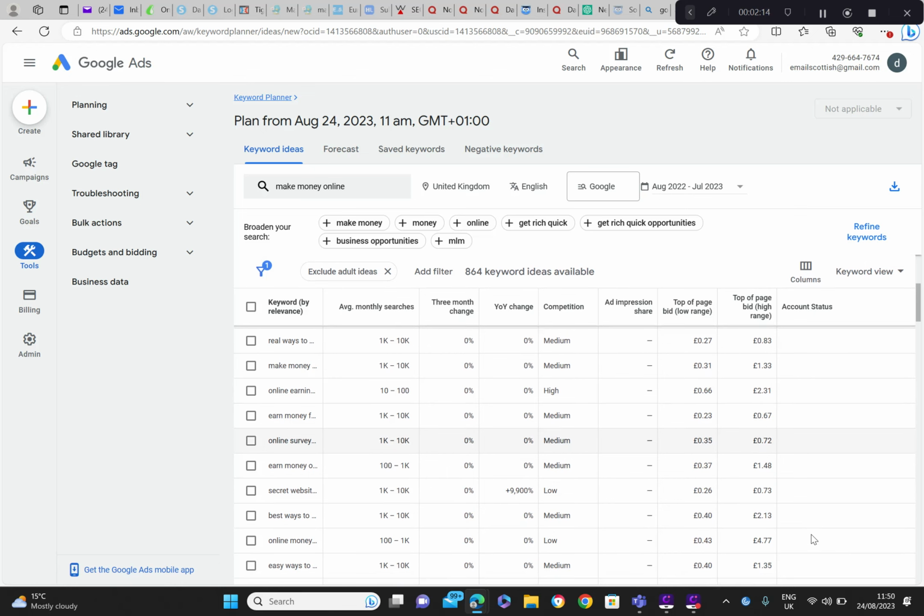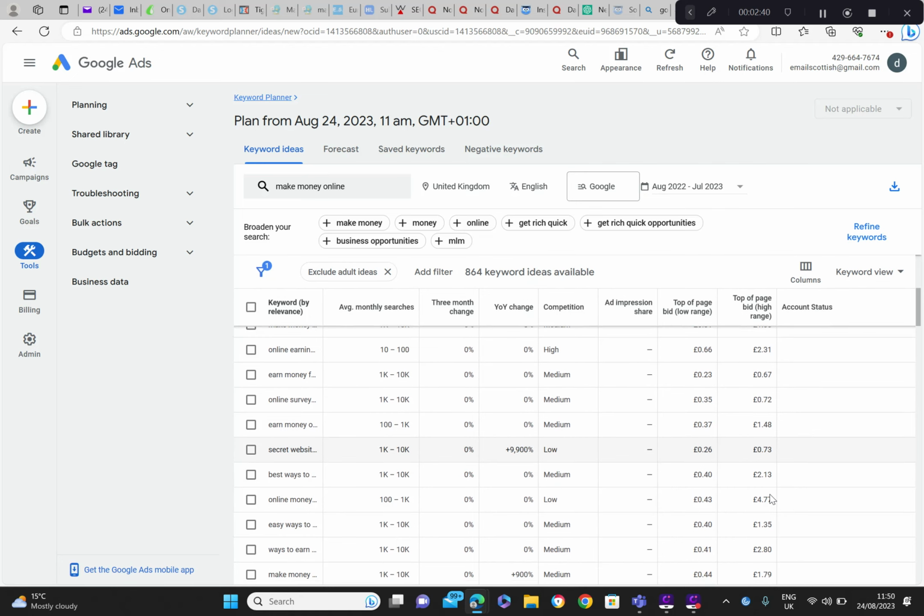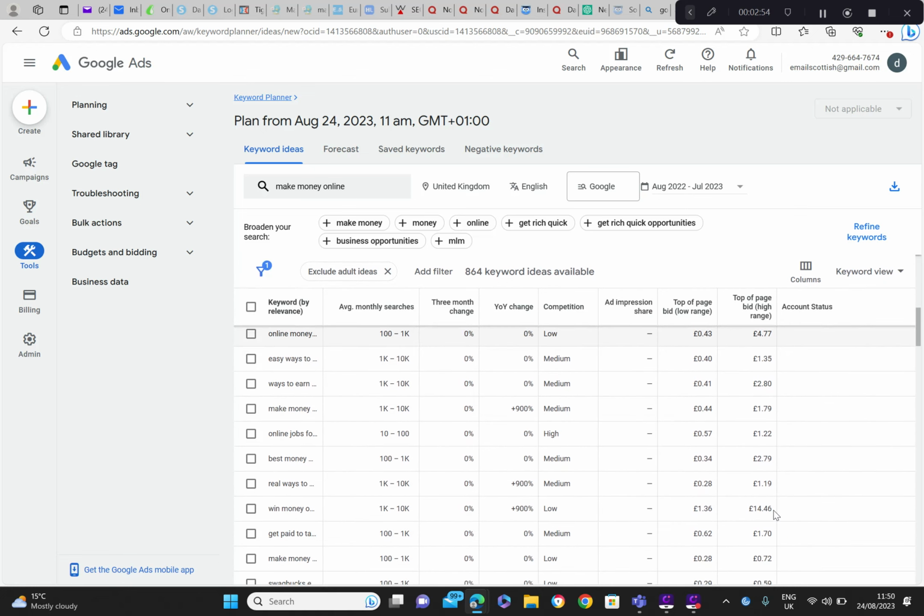So this one here is quite good. It's only 1,000 to 10,000 a month, but maybe if in our business a couple of sales gets you 1,000. So this is low, and then you can bid 26 pence if you're to run a Google ad, and you wouldn't pay more than 73 pence a click. Still quite high. Maybe want to pay about 40 pence, and then there's one that's really high, but you're getting a lot of searches with what's actually 100 to 1,000, so it's like £5, so that's too high as well.